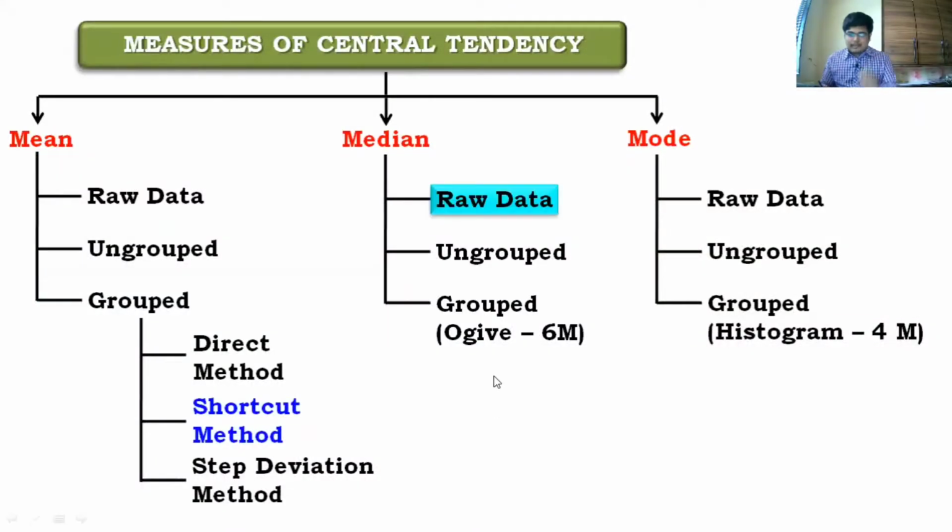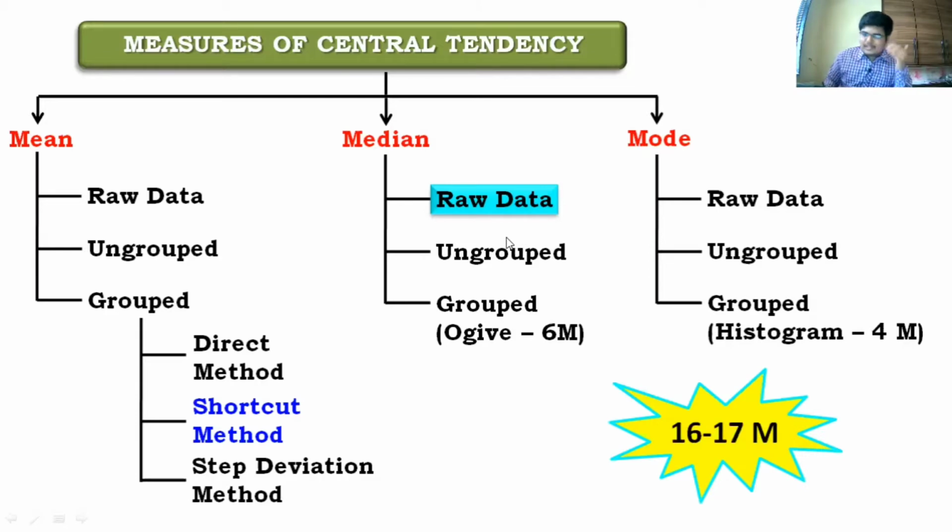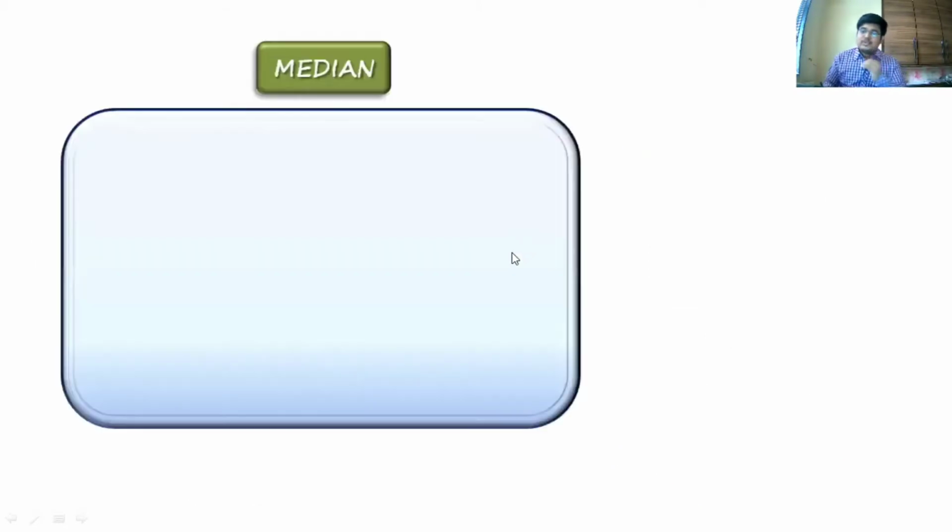So here on the screen, if you can see, we have already finished mean and we are beginning with raw data and we will be finding median for raw data. So come on, here we'll begin with one example. Before that, we'll just revise the theory a bit. And if you guys remember, median for raw data is something which you have already studied in your previous standard, in your 9th standard. All right, so let us revise this.